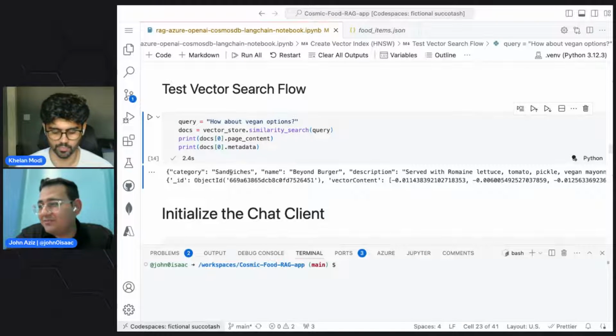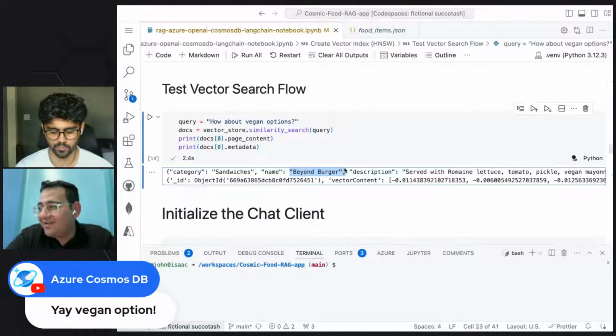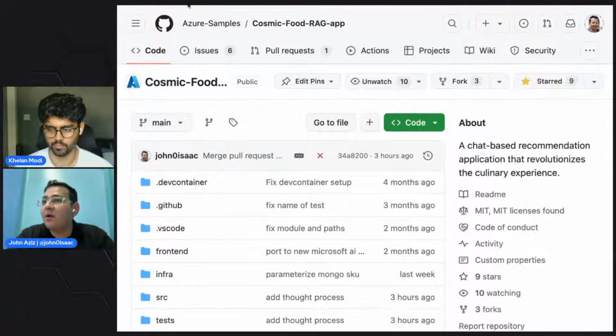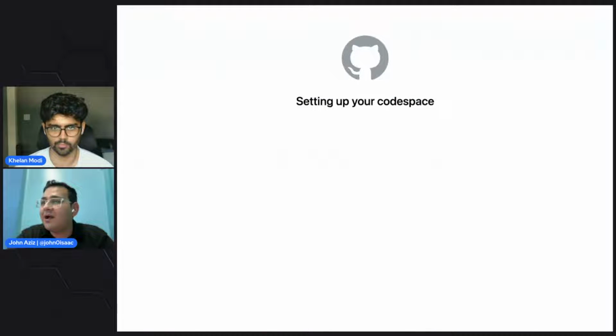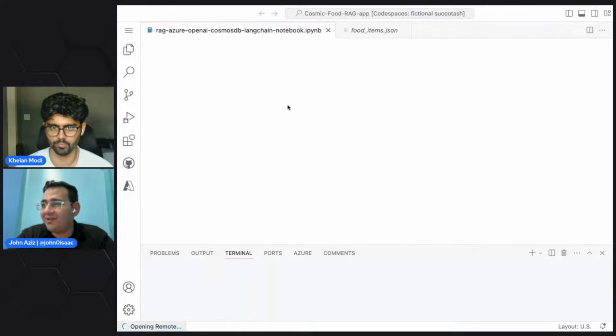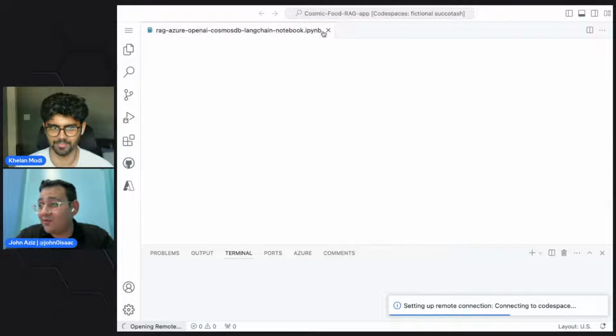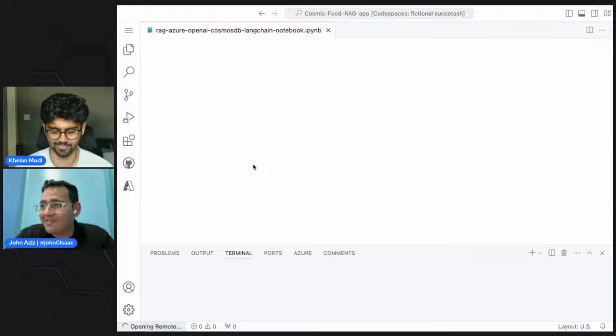Okay, so sandwich, Beyond Burger, and it's served with romaine lettuce, tomato, pickles. Ooh. I think I just went back one page. So wait.